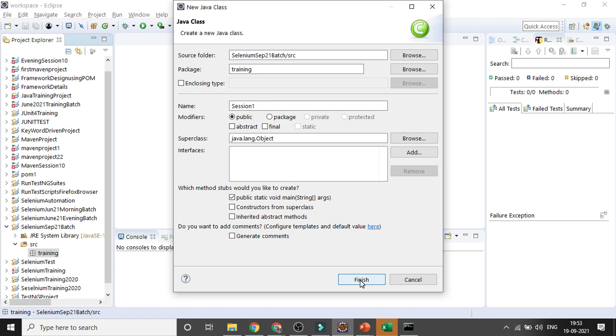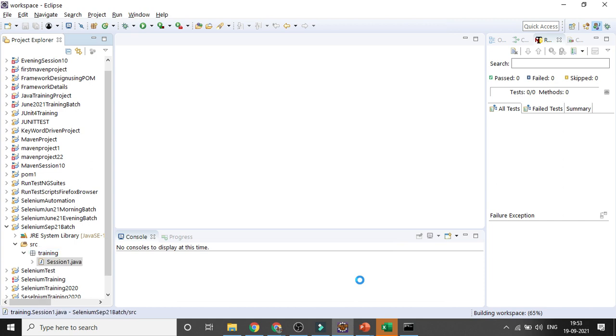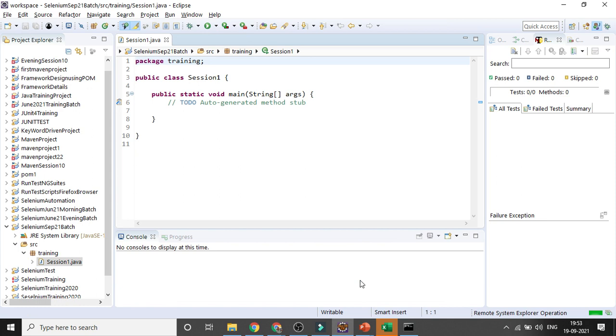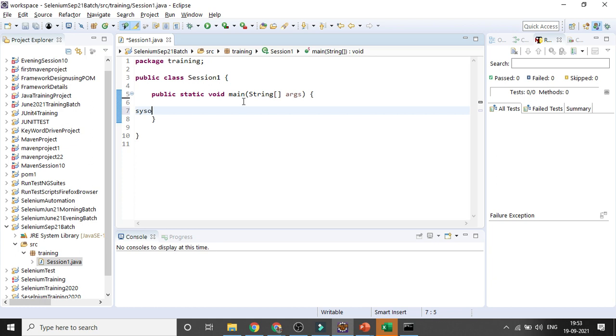You will also learn what the main method is, what the sysout method is, all this stuff. Right now, for two sessions, just try to understand whatever I am writing and showcasing. No need to worry, you will learn all the concepts from scratch. Then you can type something, sysout. If you press Ctrl+Enter, the method will automatically come, system.out.println, and you can type something so that it will be printed in the console.